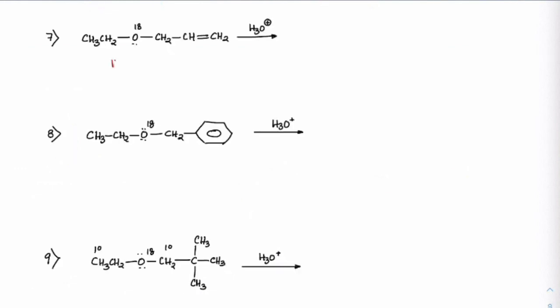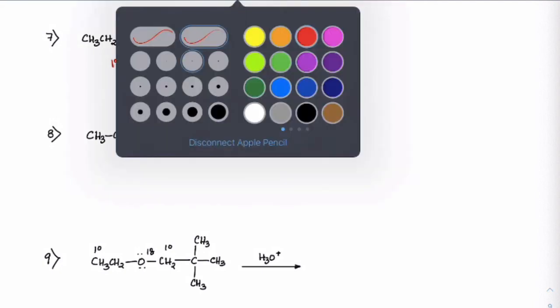Left side 1 degree, right side allyl. So definitely it will go for SN1. That should come to everyone's mind. CH3CH2OCH2CH=CH2, and this is the oxonium ion, and since it can form an allyl cation, it will go by the SN1 route.